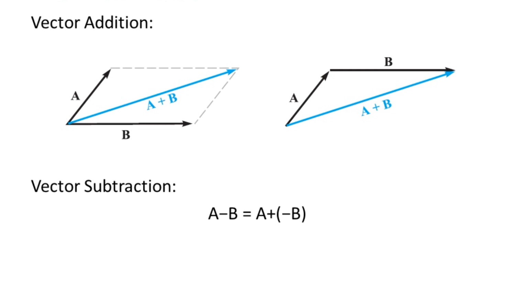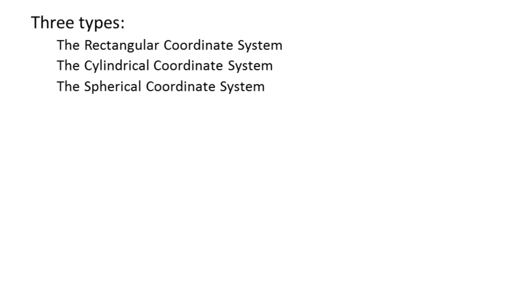Similarly, we have vector multiplication also. Now, while dealing with the vector quantities here, the positioning and locationing of the vectors is very essential, and for that purpose in the vector algebra we have a study of coordinate systems. Basically we have the three most useful coordinate systems in the syllabus of science and engineering. These are the rectangular coordinate system, the cylindrical coordinate system, and the spherical coordinate system.